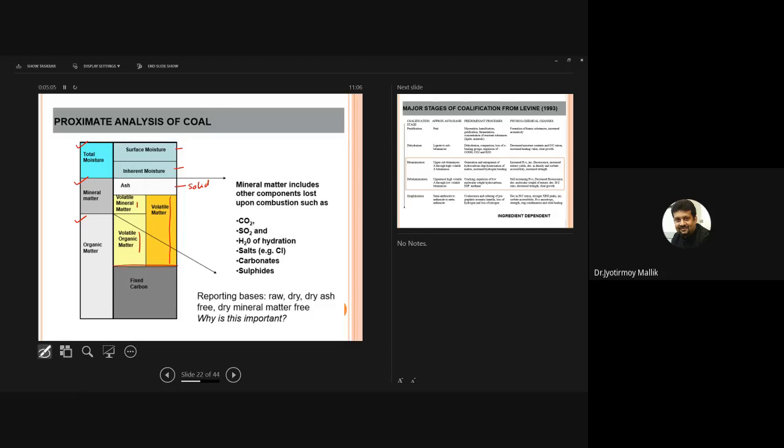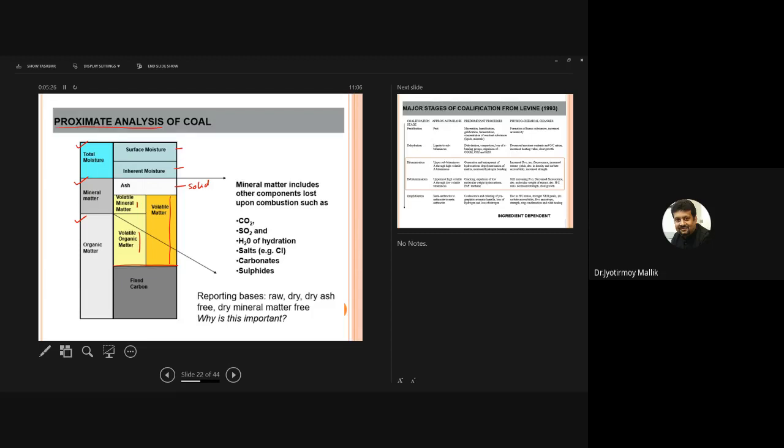The volatile mineral matter and volatile organic matter together constitute the volatile matter, and the rest of it is actually fixed carbon. Now you have a piece of coal that you have mined from a coal mine. Then you take it through some analysis which we call proximate analysis, and you have to read about proximate analysis from the book.